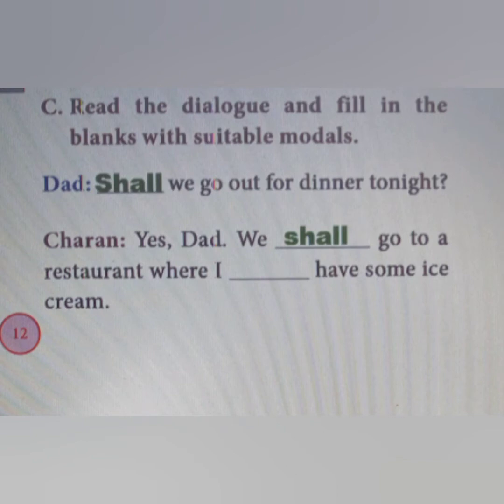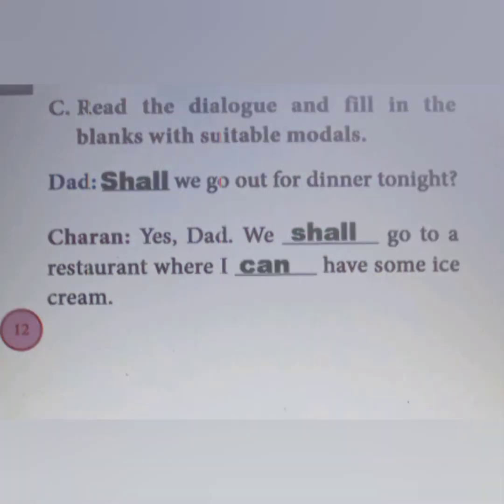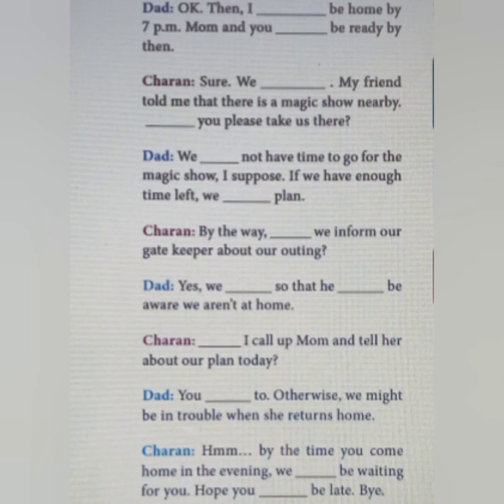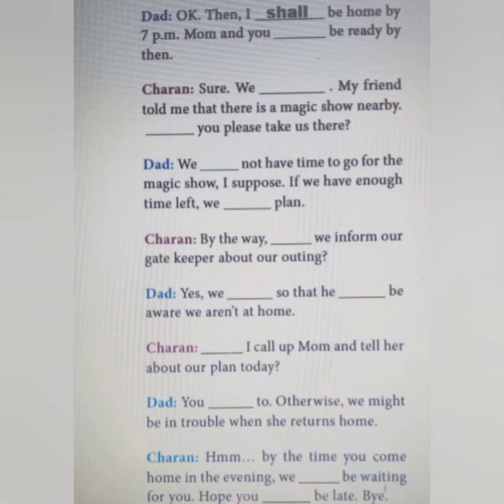The second dash is there to indicate possibility of getting ice cream. At the same time, Charan is trying to confirm the possibility of getting ice cream. So that we should use the word can. Yes, Dad, we shall go to a restaurant where I can have some ice cream. Then Dad confirms the timing. For the clear confirmation, we can use the word shall. Okay, then I shall be home by 7 pm.